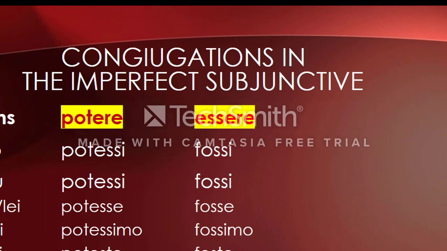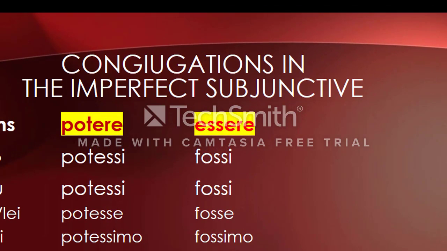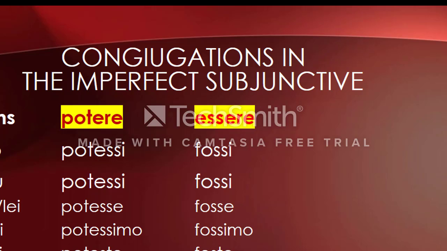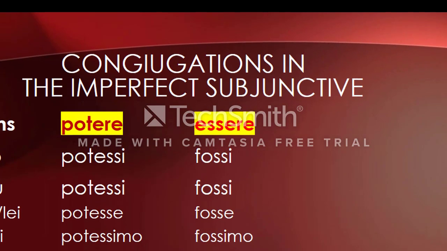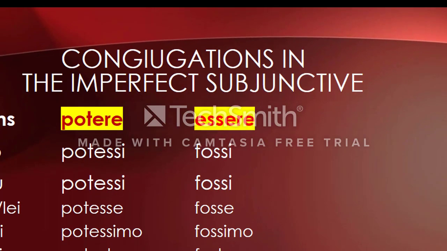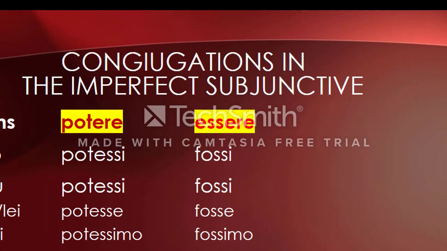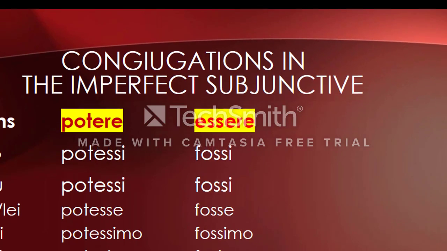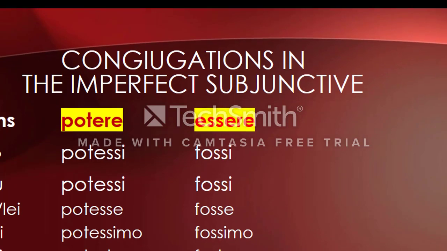And we have potere and essere. It's the same process, except for essere, which is an irregular verb.